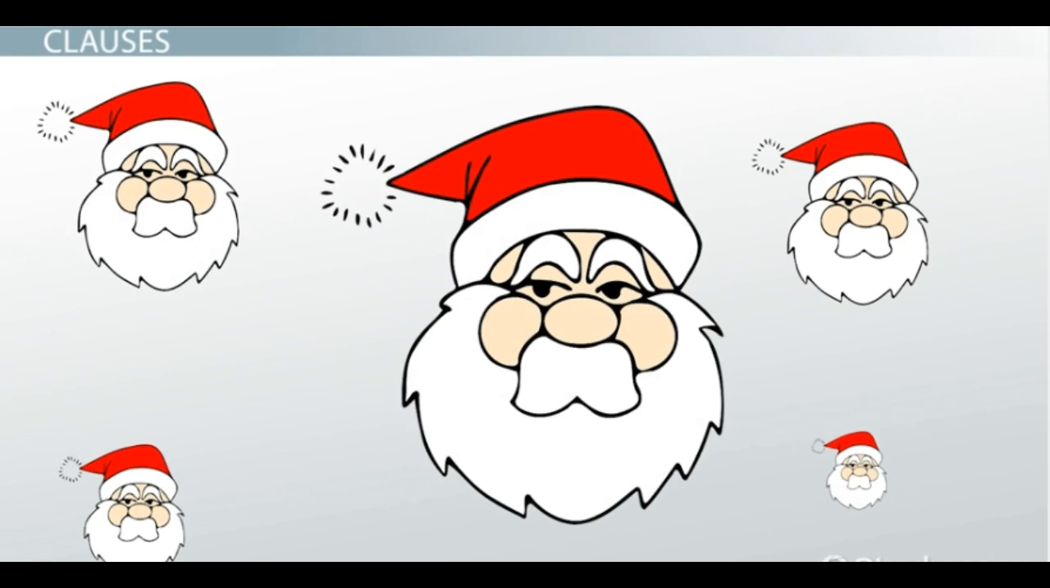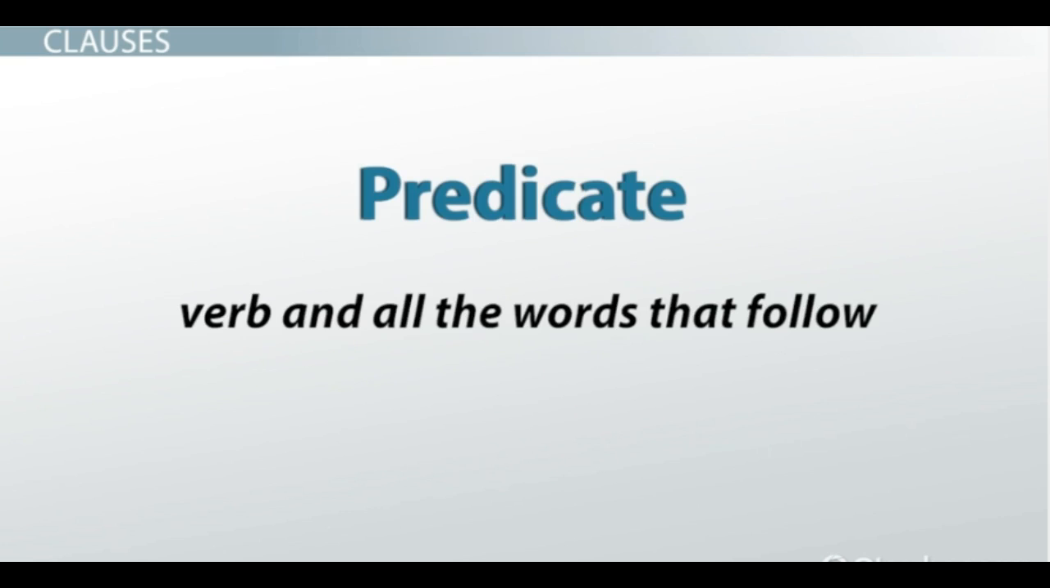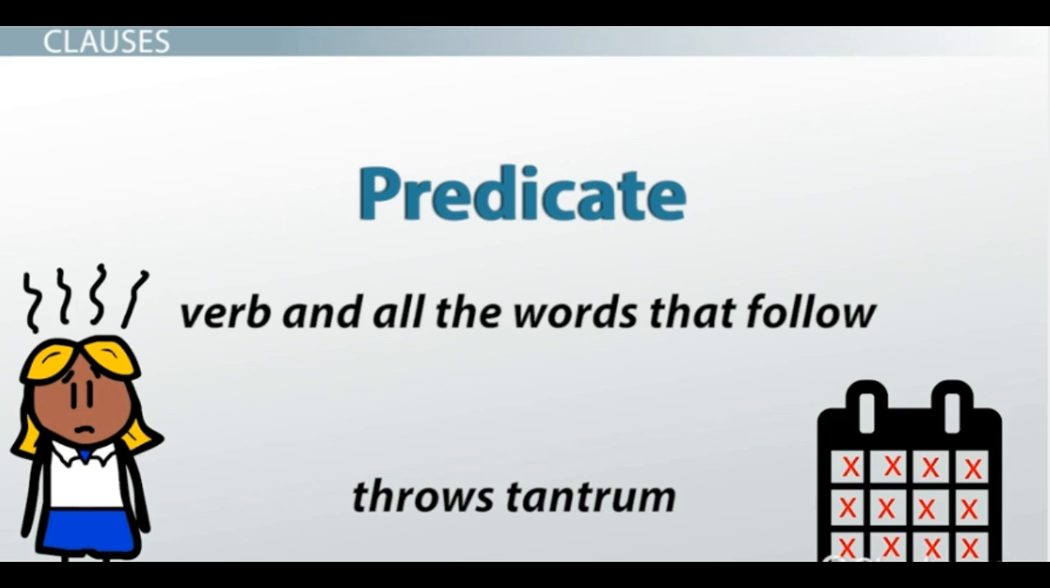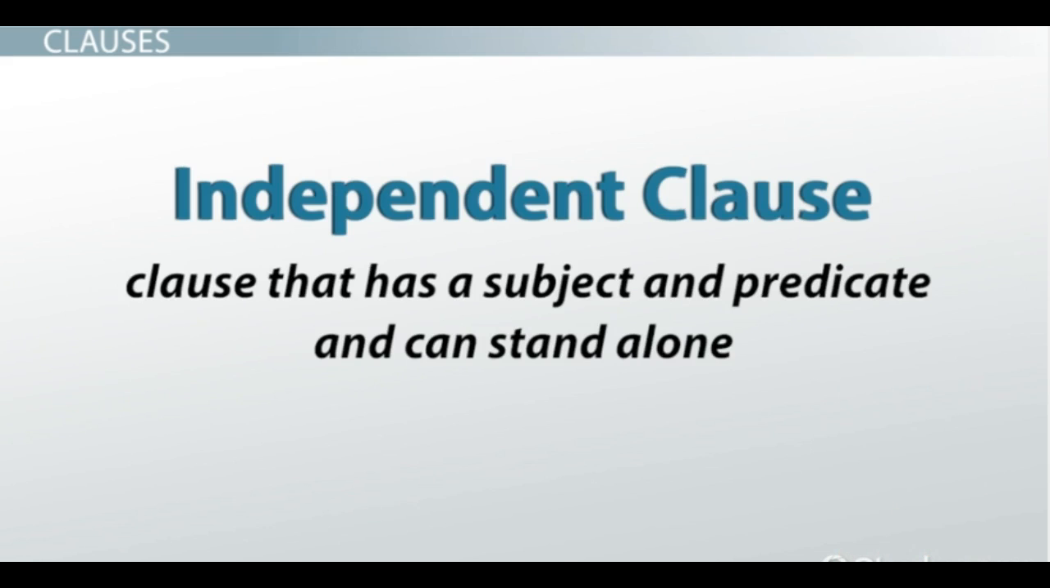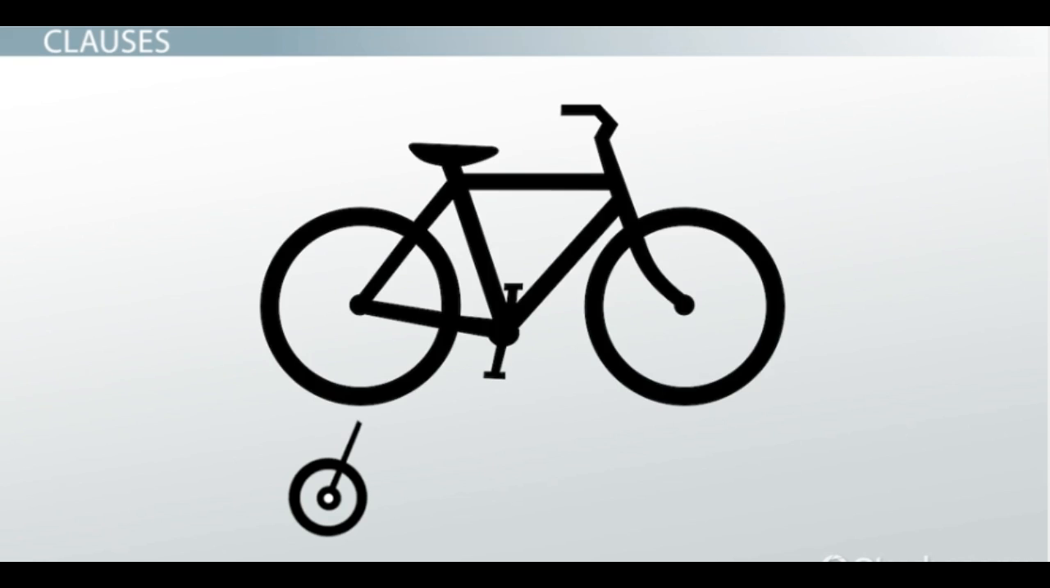Clauses can also cause errors in sentence structure. A clause is a unit or group of words ranking below a sentence, but still consisting of a subject and a predicate. Remember that a predicate is the verb and all the words that follow in the sentence, and that a sentence is not considered complete unless it has both a subject and a predicate. An independent clause is a clause that has a subject and predicate and can stand alone as a complete sentence. A dependent clause is a clause with a subject and a predicate but cannot stand alone. If a dependent clause is standing alone, it will be a fragment, which is an incomplete sentence. Thus, a dependent clause must be attached to an independent one.